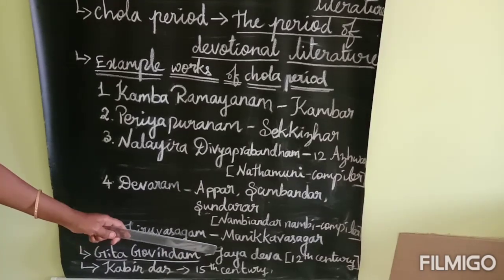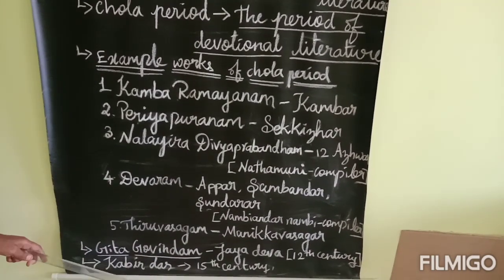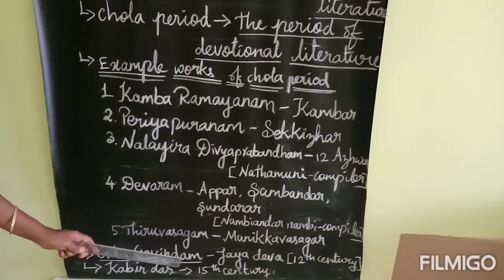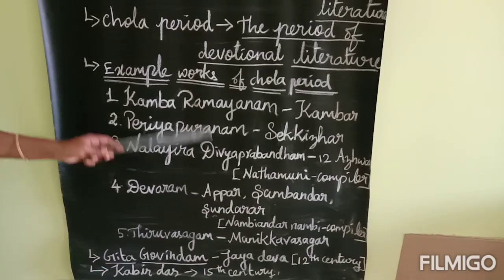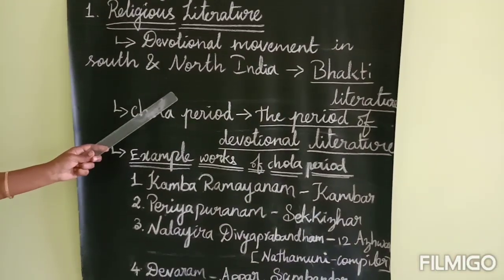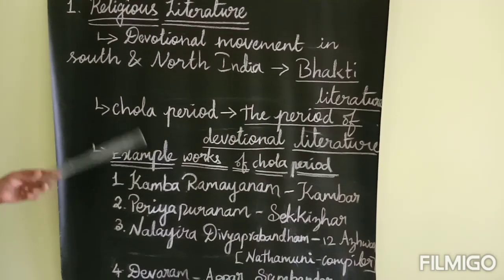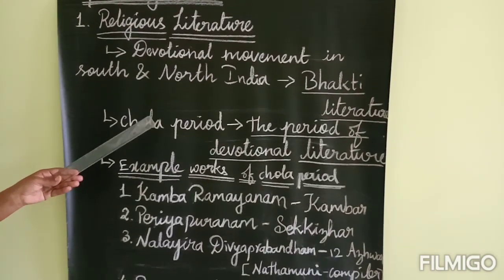He belongs to the 12th century. And next one is Kabir Das, in the period of the 15th century. So these are all examples of religious literature, which gives brief information about medieval India.